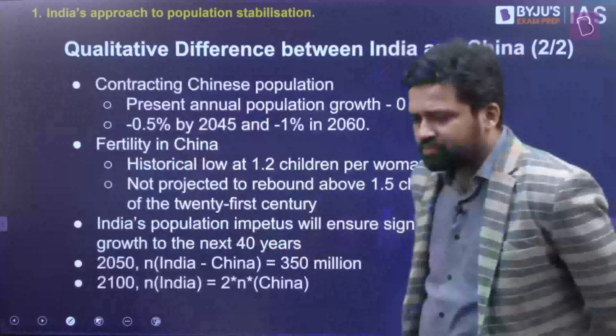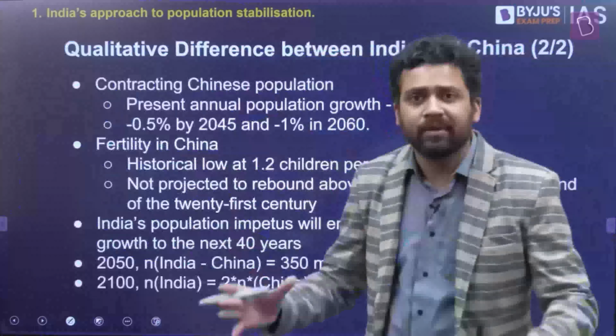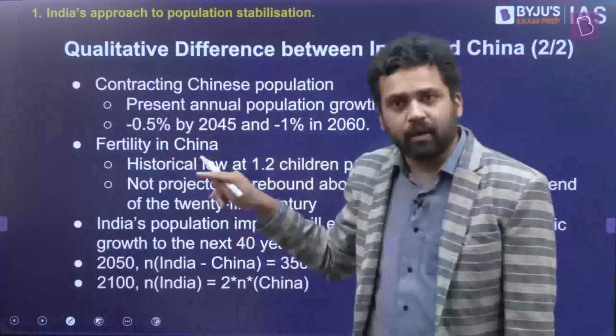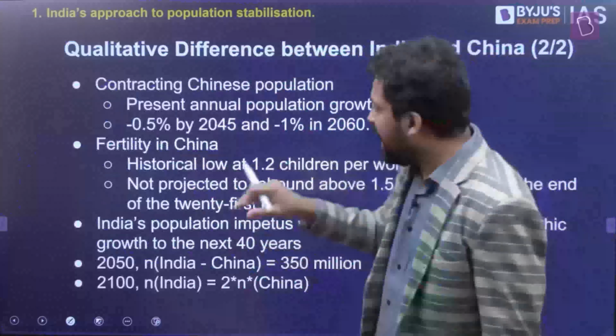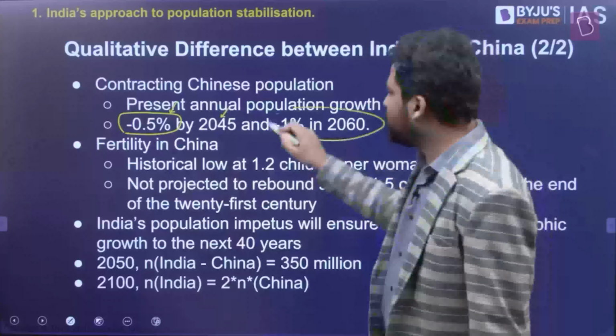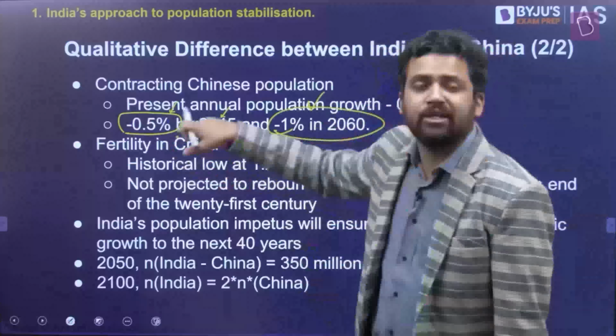Now what about the future? What is going to happen? Whatever gap there is between India and China in terms of population is going to increase. And it's something we saw on the graph as well. India's population will increase for some time, and after that it is going to decrease. But China's population has already started decreasing. In fact, its population growth rate has been 0 for some time, and it will reduce to minus 0.5% by 2045, and minus 1% by 2060. So for some time now, it was not growing. It will actually start dipping per year, minus 0.5% per year, then minus 1% per year.